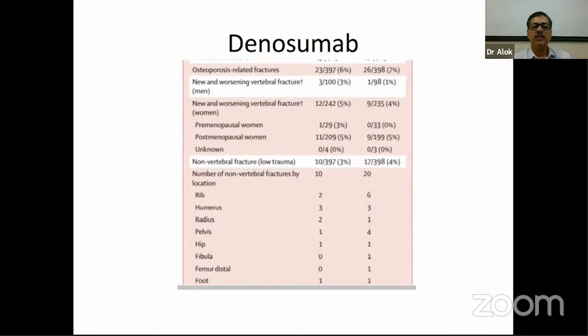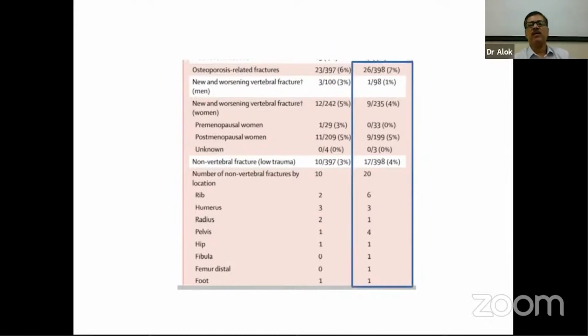But when we look at fracture related events, the column on the right hand side is the Denosumab group, and we see that new and worsening vertebral fractures were seen in approximately 1% of the patients on Denosumab against 3% of the patients on risedronate. Again, non-inferiority design. So Denosumab was no worse than risedronate.